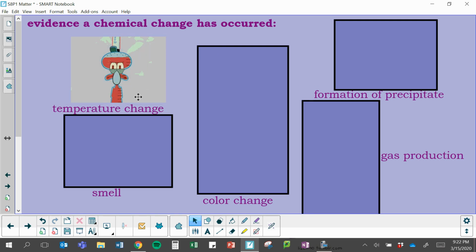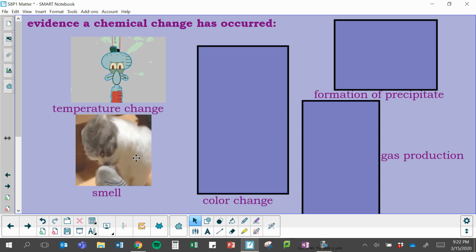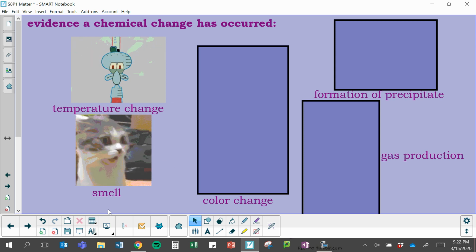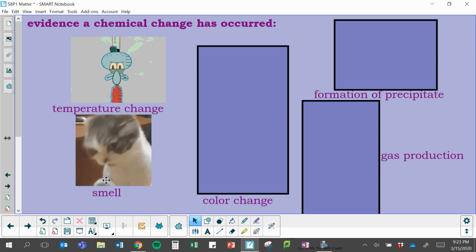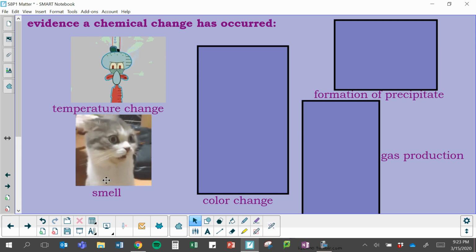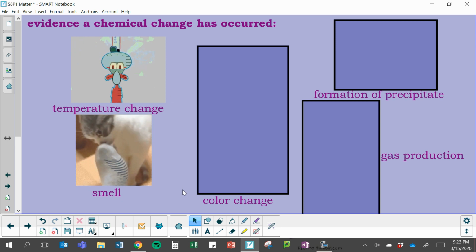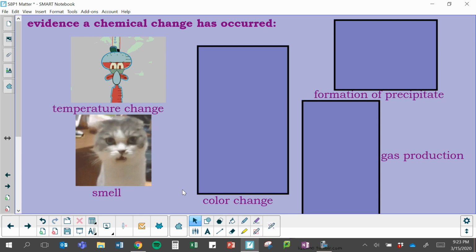A temperature change is when the temperature is changing. It could be producing heat and getting hot, or it could be getting cold. You might remember in class we did baking soda and vinegar, and it felt cold after we touched it. Smell, we can produce a new smell or odor, and notice that it is not just having a smell. We can have vinegar and it smells like vinegar, but it's only a chemical change if the smell changes to something new or produces a new smell.